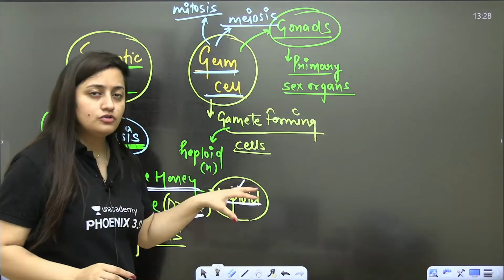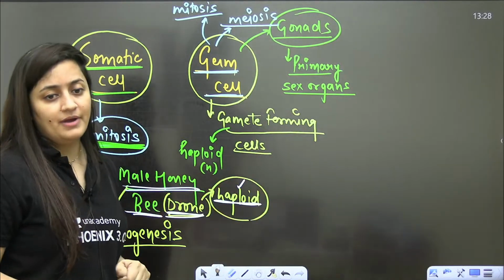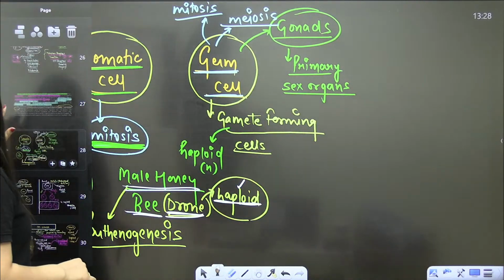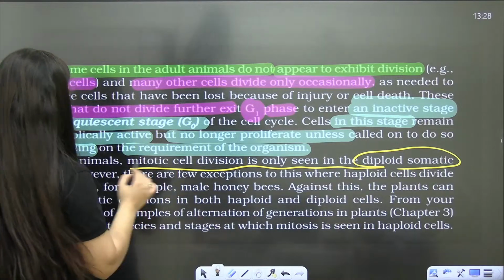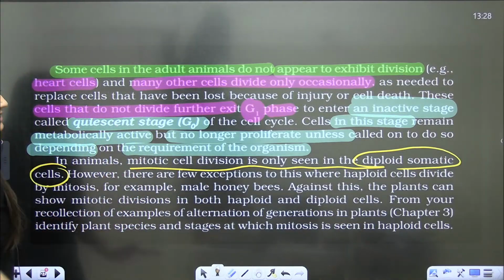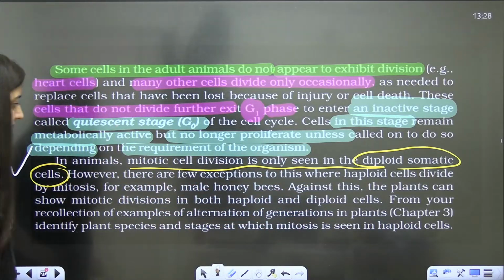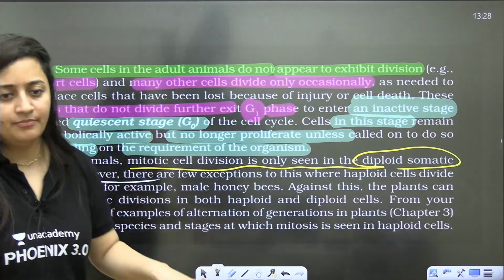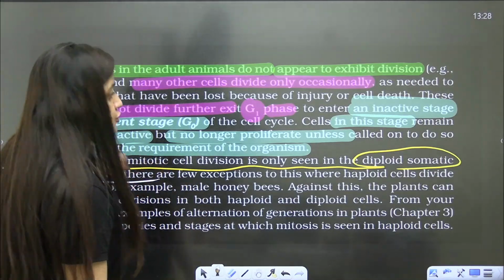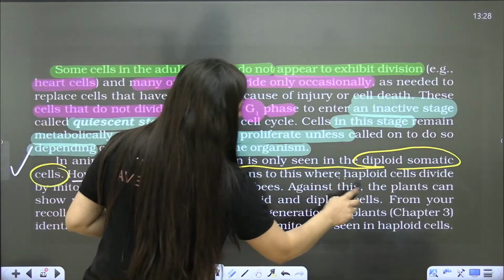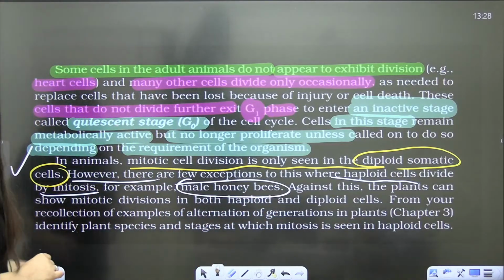So obviously for cell growth also mitosis will occur. Here, for gamete formation, because the body is already haploid, even gametes will be formed via mitosis. So we cannot say that mitosis occurs only in diploid cells. It will also be there in haploid cells. They mentioned that mitotic cell division is only seen in diploid somatic cells, but the statement is not valid. In the next line NCERT mentions the exception, but they should not use the word only, because exceptions exist. Haploid cells divide by mitosis, like the male honeybee I gave you as an example.